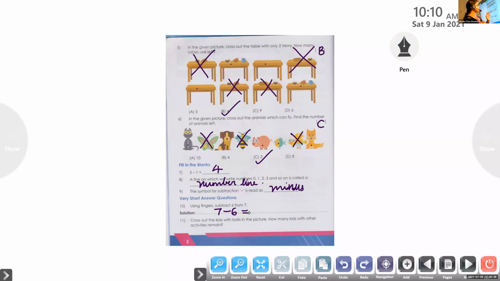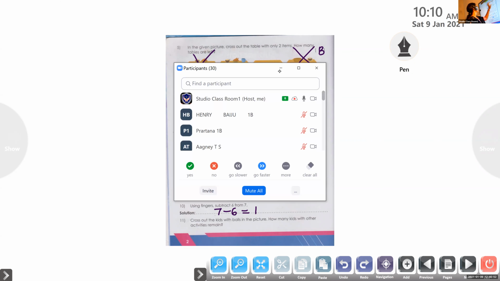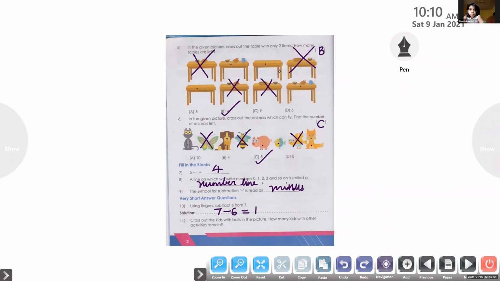What is the answer, Hayan? 1. So 7 minus 6, the answer is 1. 7 minus 6 is equal to 1.